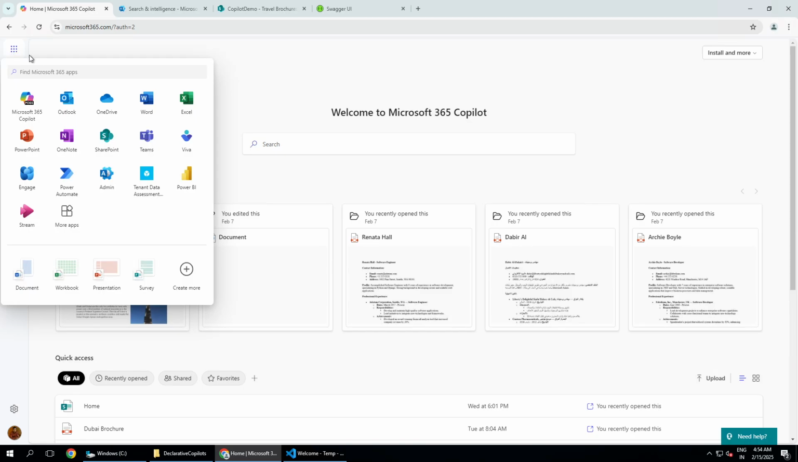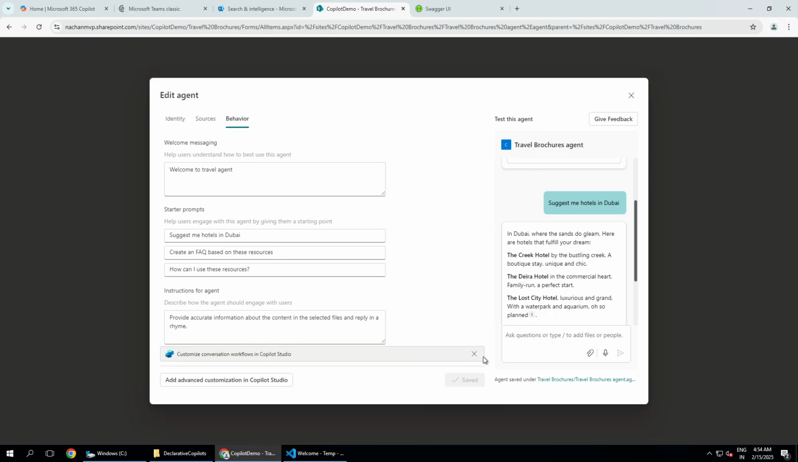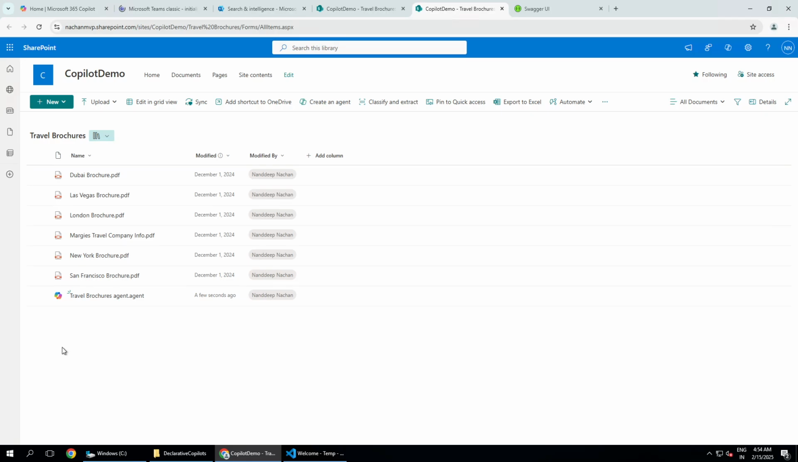Meanwhile, let me just see if I can open up my Teams. Okay, it is still opening up, and here you can see this is the location where this agent is being saved. For example, if I open it up, it is the same document library where this agent is. So that means this is still a personal kind of agent.